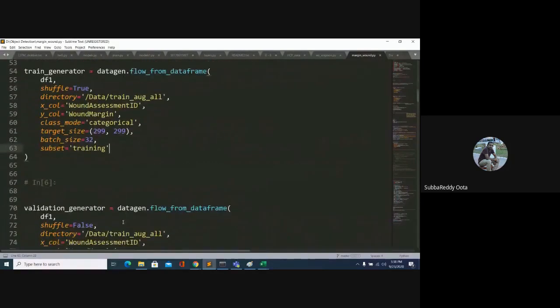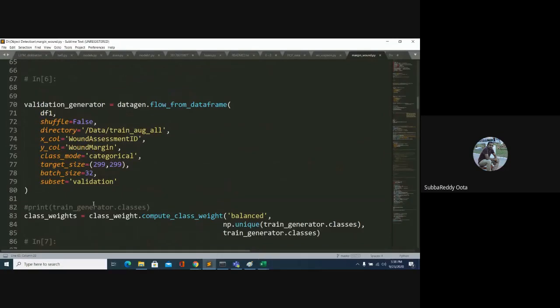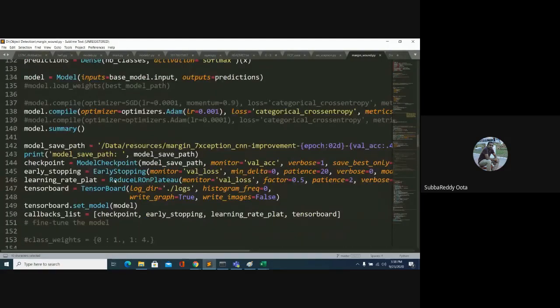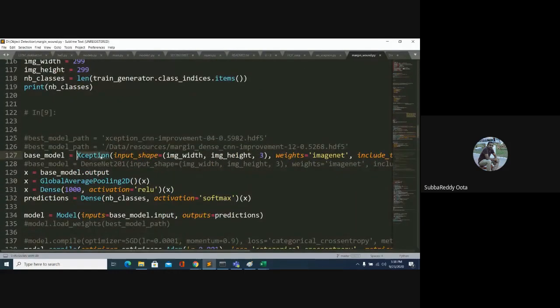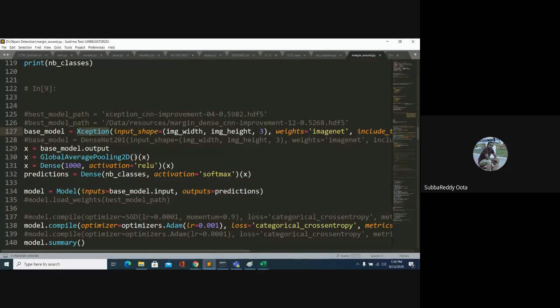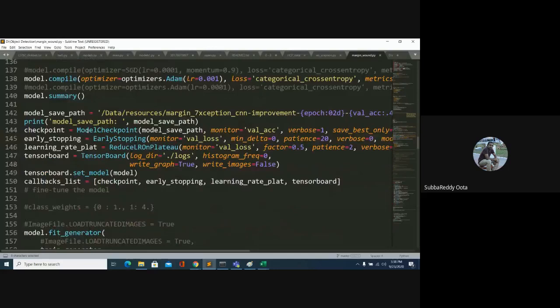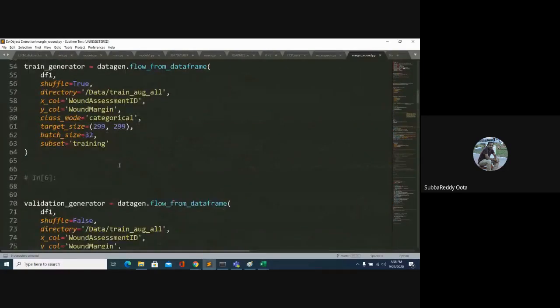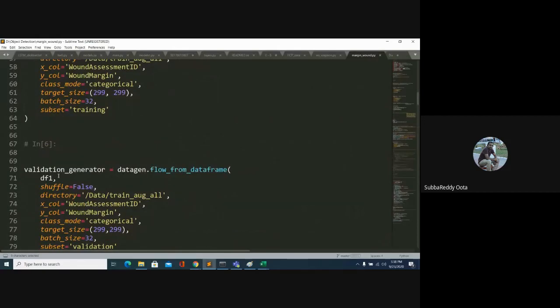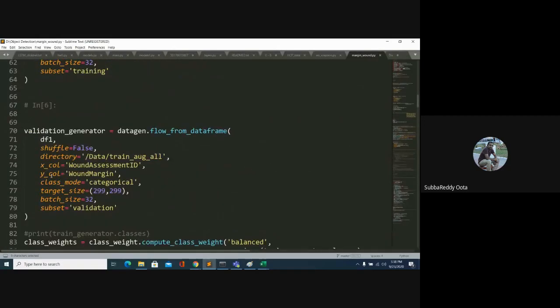Similarly, if you want to create validation, this belongs to the validation generator. The rest of the things are the same, so only the subset will change. The rest of the things are all common, so I am not going to change anything here. Here also I use the Xception architecture, and I added extra customized layers and a model input. All things are the same. The only difference is that you are reading flow from data frame, and you need to mention the data frame name, X column and Y column.